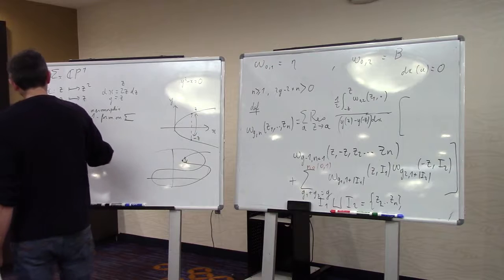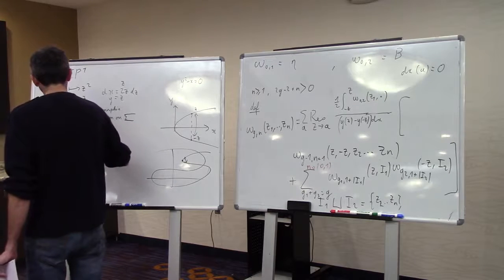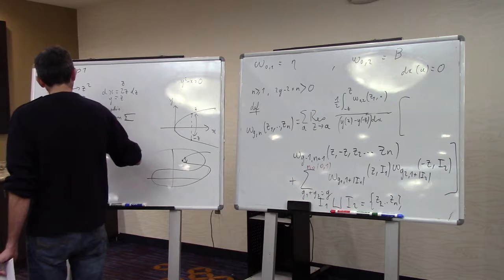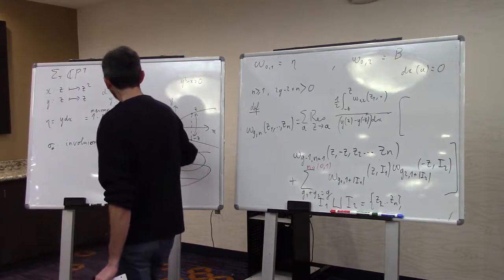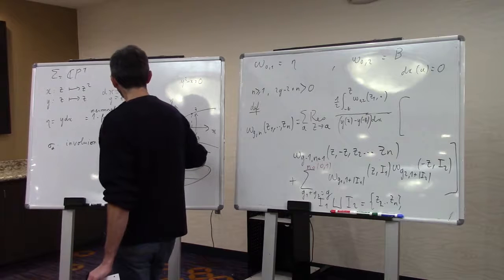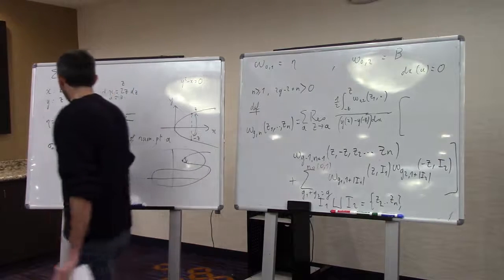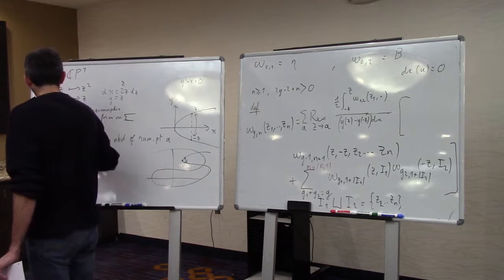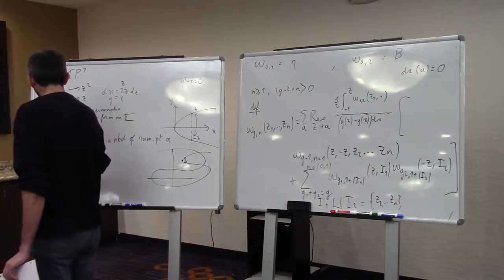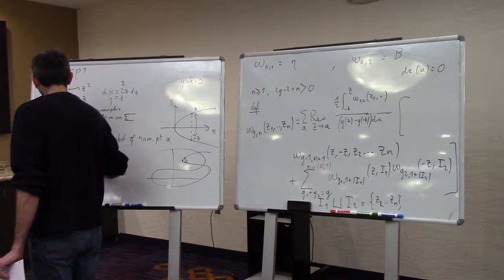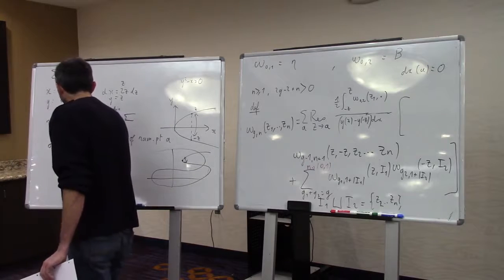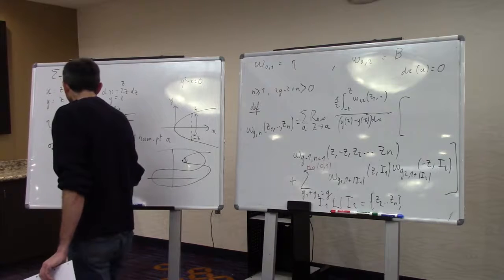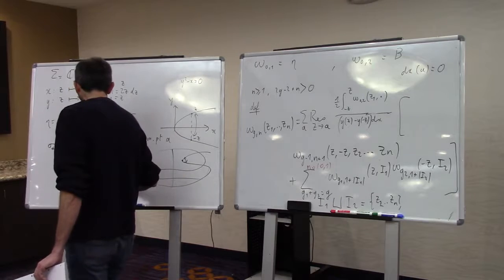Sigma A is an involution in a neighborhood of the ramification point A, and sigma A is an involution different from identity, such that sigma A of A equals A, and the projection by x, x of sigma A of z, should be equal to x of z.